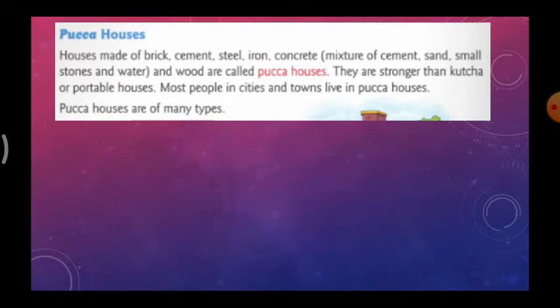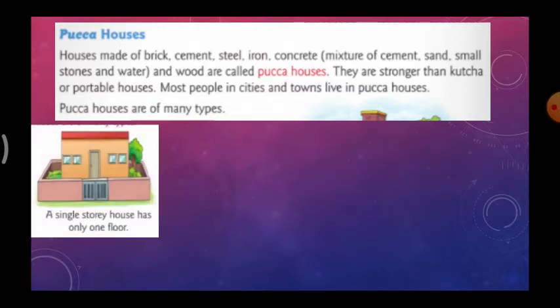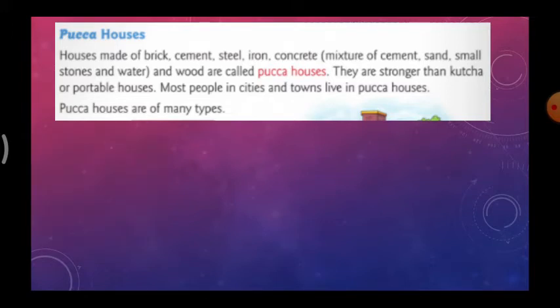This type of house is called a pucka house. They are stronger than kucha houses or portable houses. Most people in cities and towns live in pucka houses. So in city areas, pucka houses will be more.